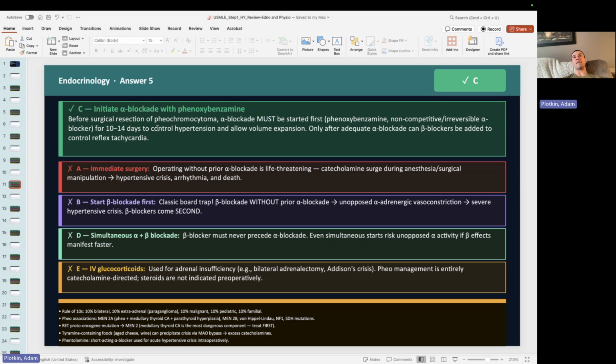The other thing you want to remember about pheochromocytoma is, again, it can be associated with MEN2A or 2B. It's also associated with von Hippel-Lindau and NF1 syndrome as well. Those are other common syndromes that it tends to show up in.